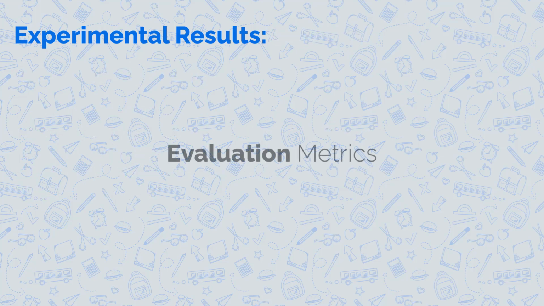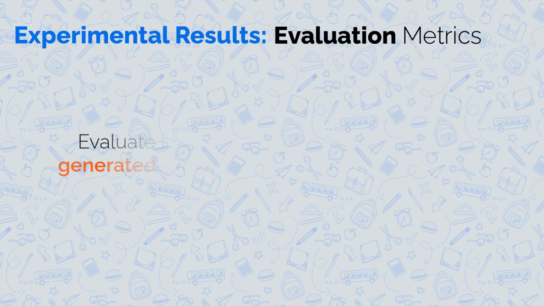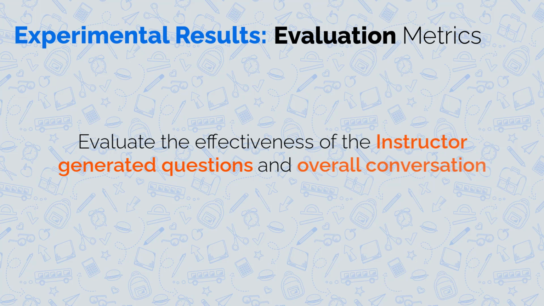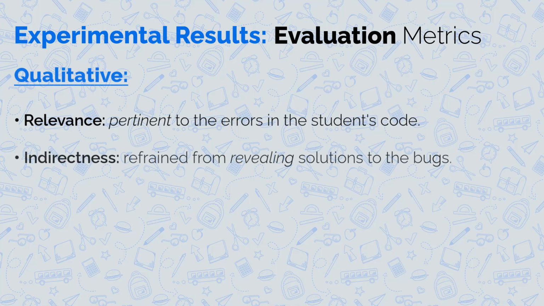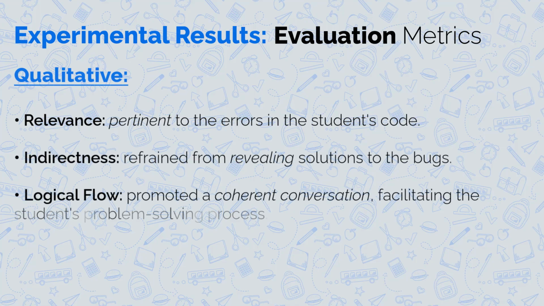We pose a mixture of quantitative and qualitative aspects to evaluate the effectiveness of the instructor-generated questions and overall conversation. For the former, we consider the relevance of the instructor's question to the student's bugs, whether it revealed either explicitly or implicitly the solution, and if it preserved the logical flow of the conversation.